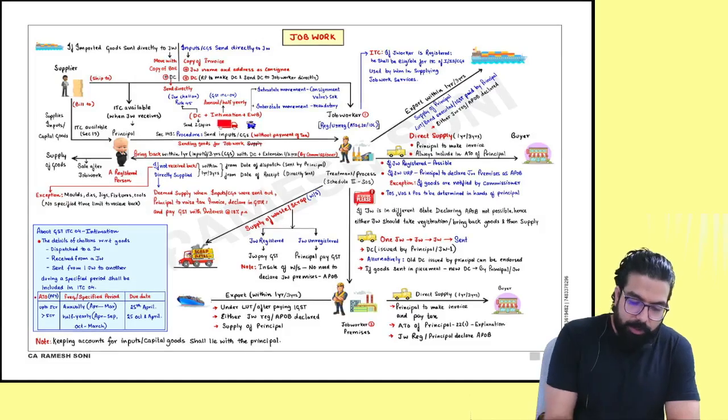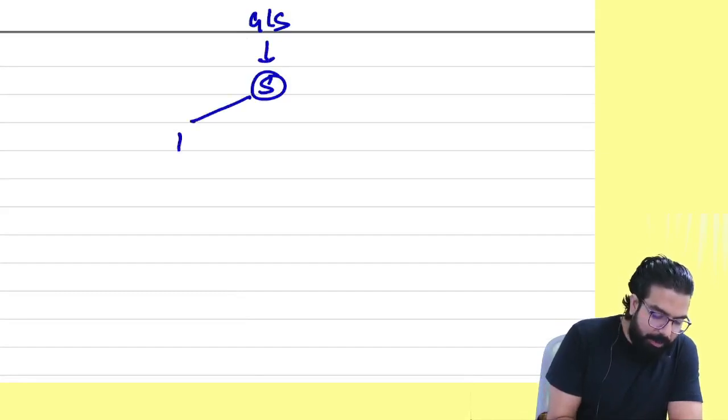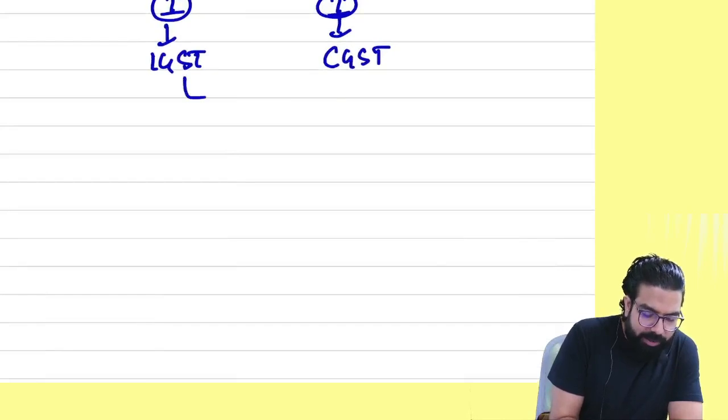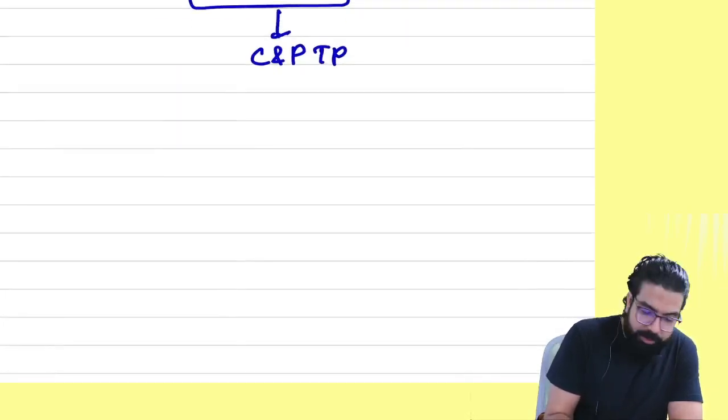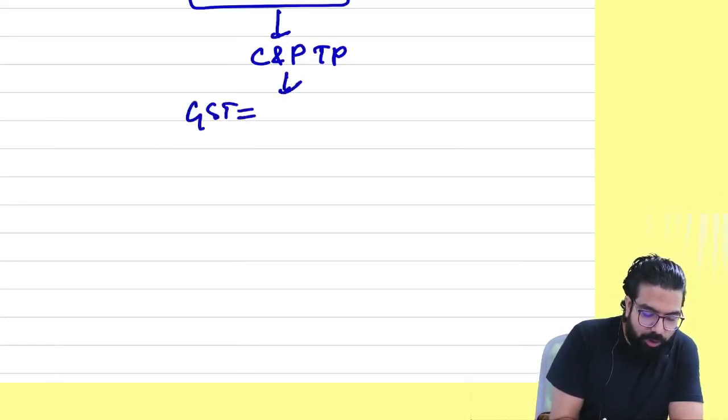Job work. We started learning GST with what, everyone? Goods or service. Goods or service has to be supplied. Supply can be either interstate supply or intrastate. Interstate supply, what will be levied? IGST. Intrastate, CGST. Once GST gets levied, GST has to be collected and paid by a taxable person. How will he collect? How will he pay?